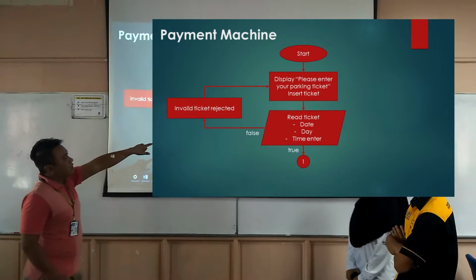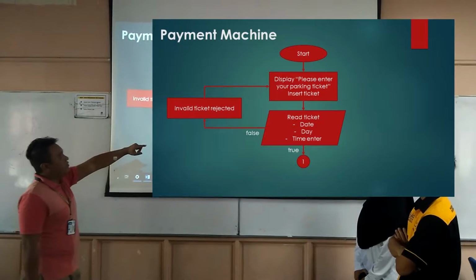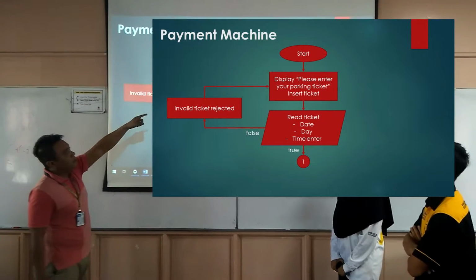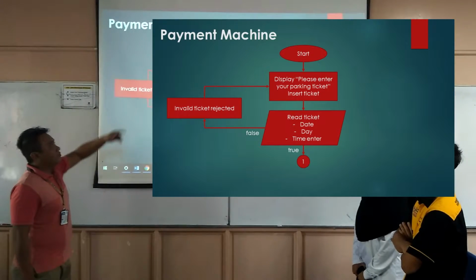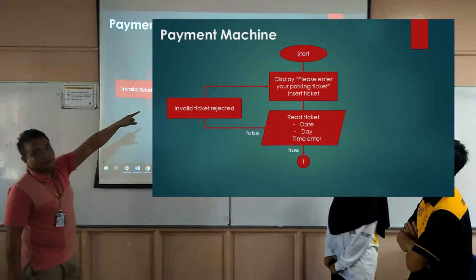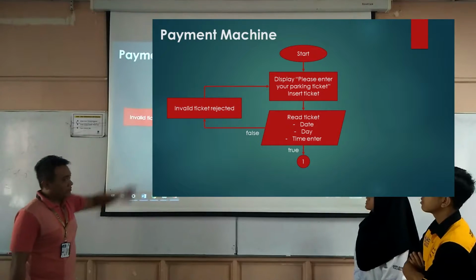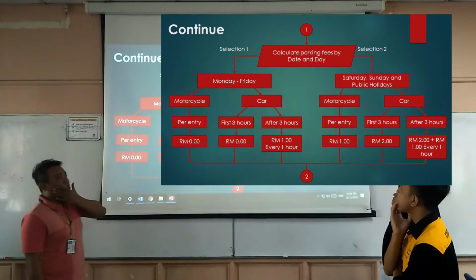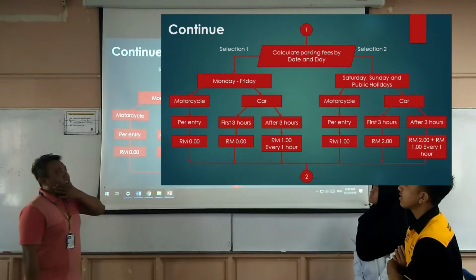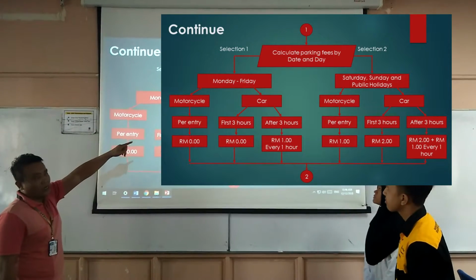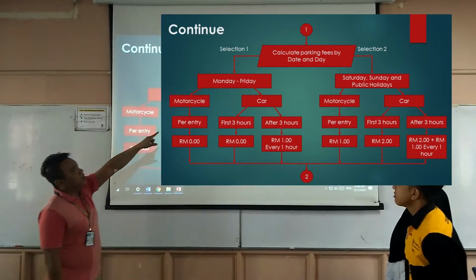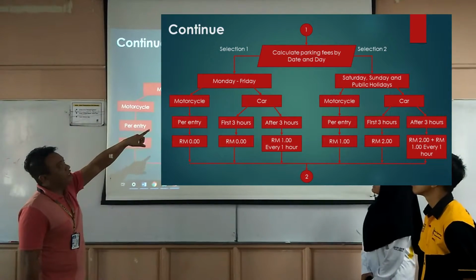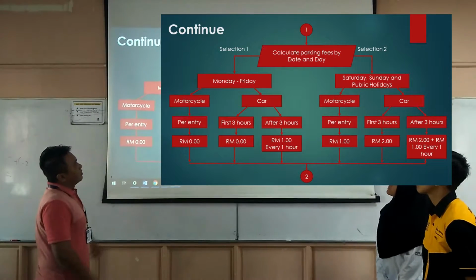If the read ticket is false or invalid, the ticket will be rejected and will be entered back to the first process. Next, if the ticket is true or valid, then it will continue with the calculate parking fees by date and day.